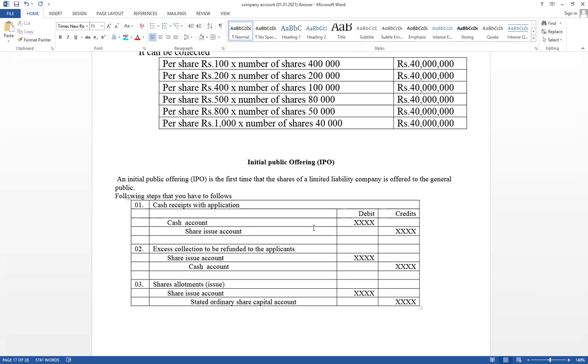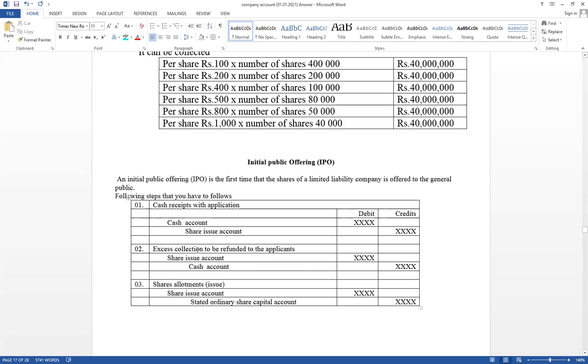Like a sole proprietorship, cash account debit, capital account credit. Like a partnership, cash account debit, capital account credit. Company also same double entry. Cash increase, cash account debit, capital account credit. Which capital accounts? Stated ordinary share capital accounts. Normally there are 3 steps to be applied. First one, cash receipt with application.